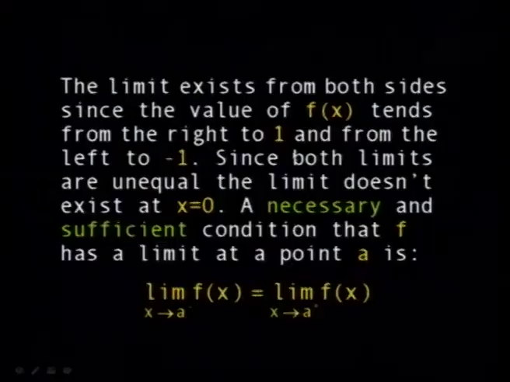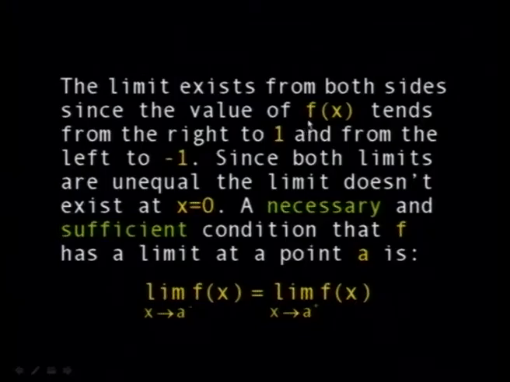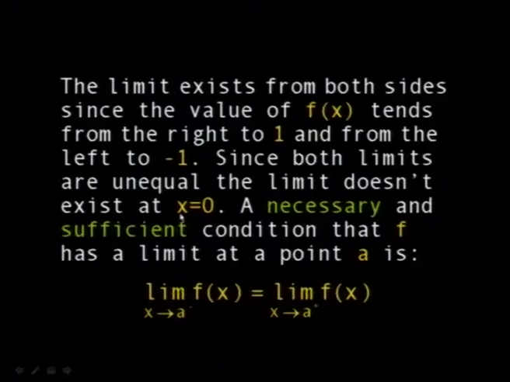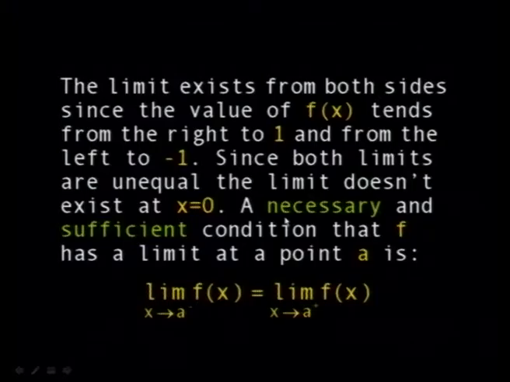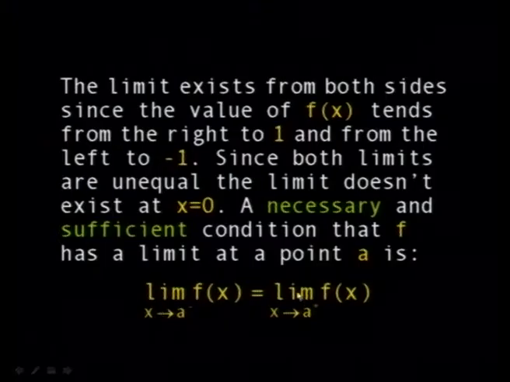So the limit exists from both sides, and the value of f of x in this example tends from the right to 1 and from the left to minus 1. Since both limits are unequal, the limit does not exist at x equal to 0. So we come now to an important definition of limit. A necessary and sufficient condition that f has a limit at a point A is that the limit from the right-hand side is equal to the limit from the left-hand side. If this happens, then you say that the function has one definite limit and that the limit of the function exists.